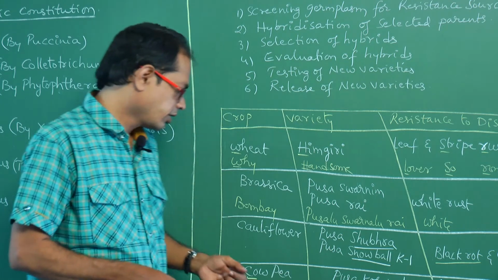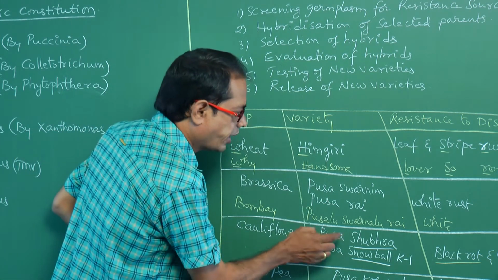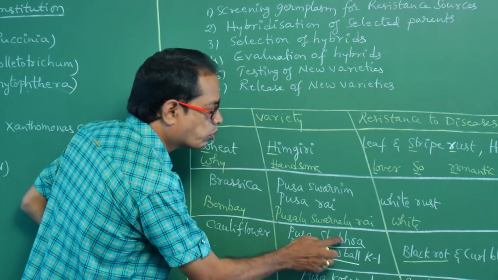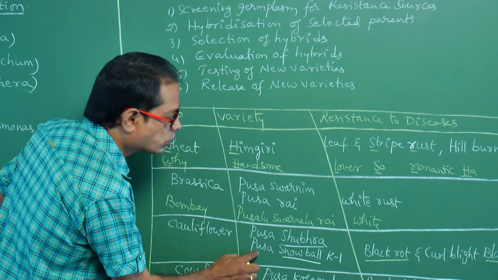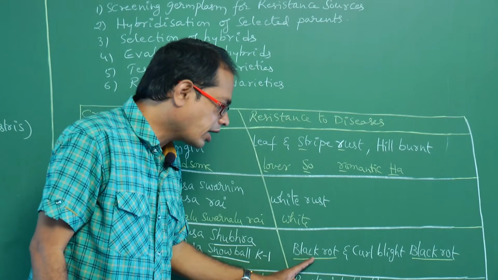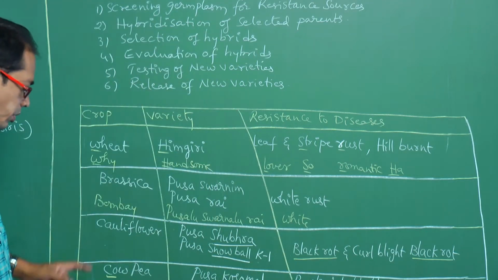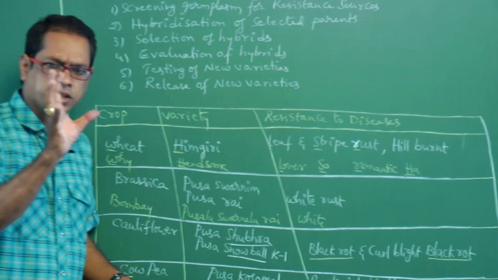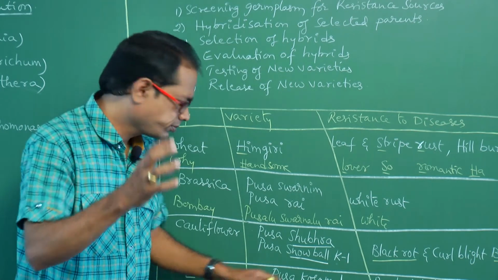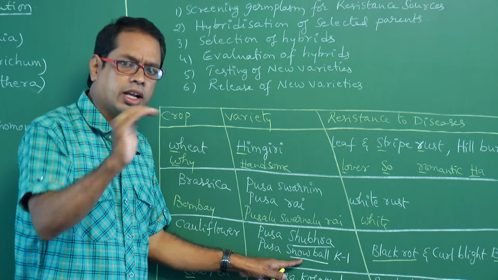Okay, right. Next one, cauliflower. Cauliflower varieties means Posa Subra, another one Posa Snowball K1, and it is resistant to black rot and curl blight black rot. How can we remember? Cauliflower looks like snowball, and we have to clean. That Subra will clean.